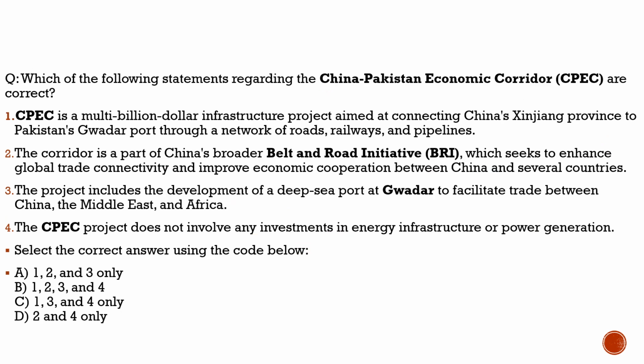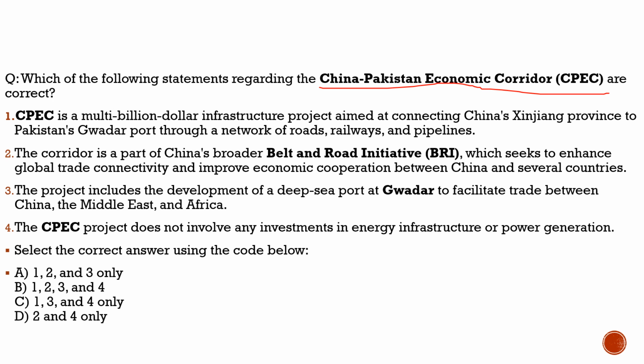Here the question is about the China-Pakistan Economic Corridor. Why did we bring this question? Because there was a terrorist attack on the Chinese workers in the Karachi port, and why were there Chinese workers in the Karachi port? Because they are working on this China-Pakistan Economic Corridor, CPEC, which is part of China's broader Belt and Road Initiative. Now let's try to get some idea from this question with respect to the China-Pakistan Economic Corridor.